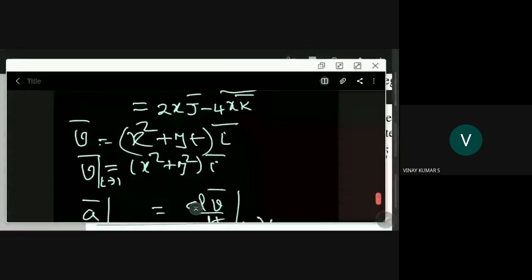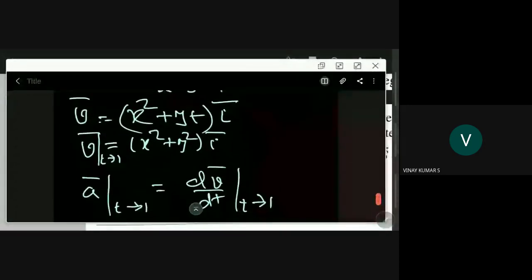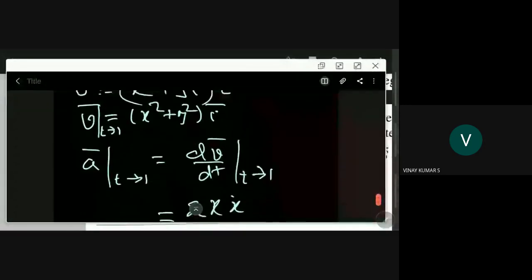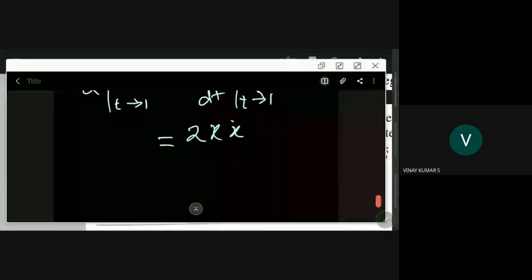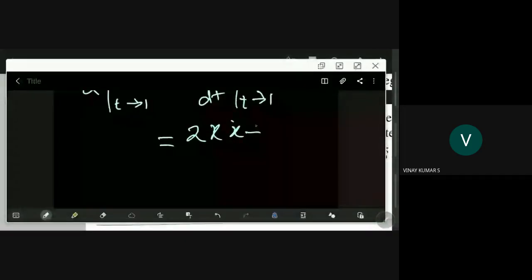Into dx dt, plus y dot t plus y, because of the UV rule, I bar. This is the acceleration actually. At t is equal to 1 we want.